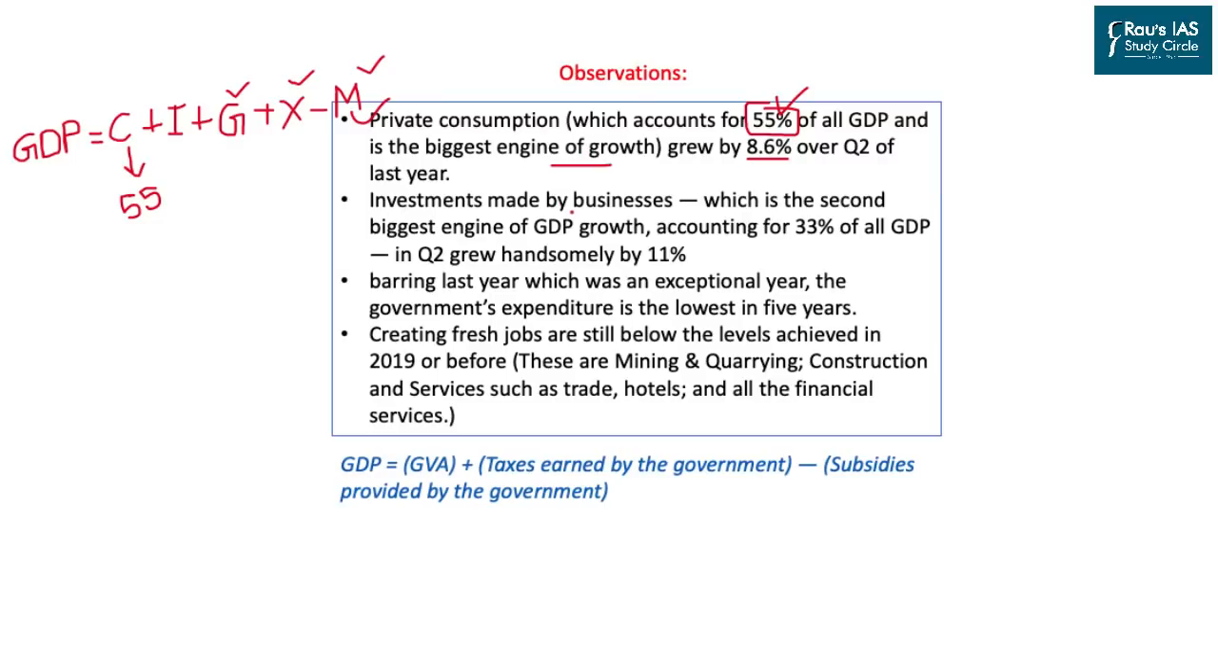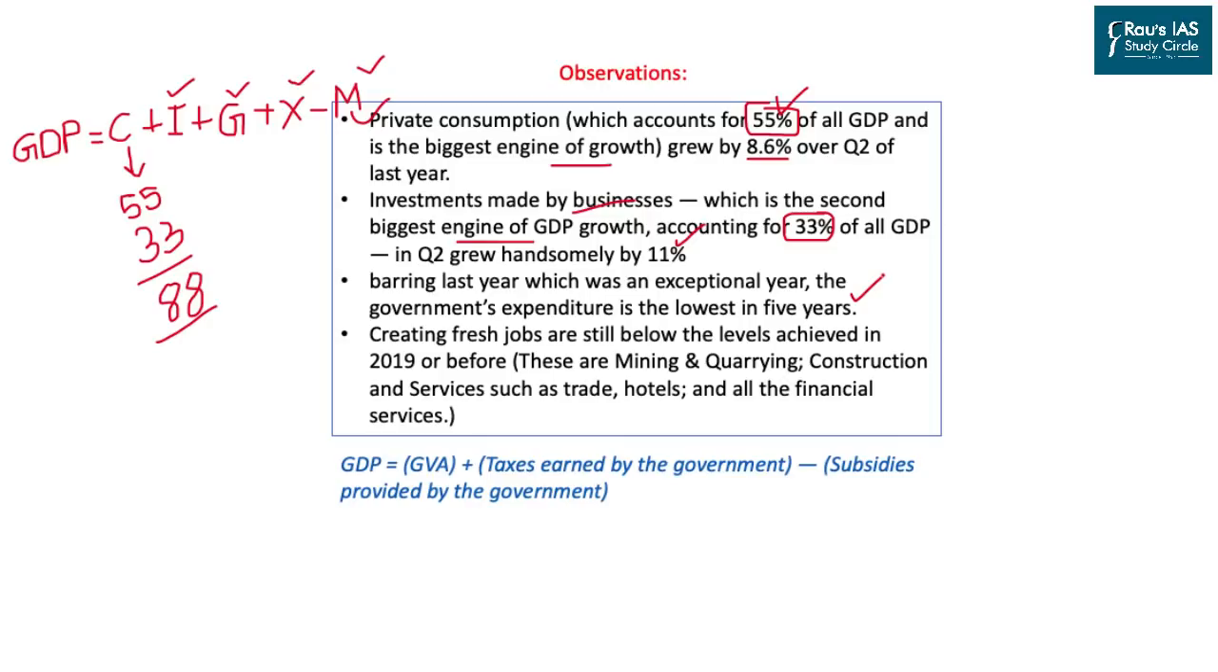The investment made by the private sector, that is the I section of the GDP, which is the second biggest engine of GDP growth in India, contributes about 33%, or one third, of the GDP in India, and it has increased by 11%. You are not required to remember these data, but the trend is important, which says that both private consumption as well as investment are increasing in the country. Private consumption has more share in the GDP than investment. Together both of these constitute 88% of the GDP.